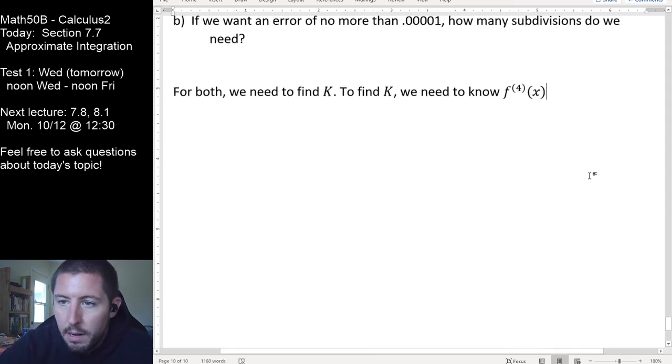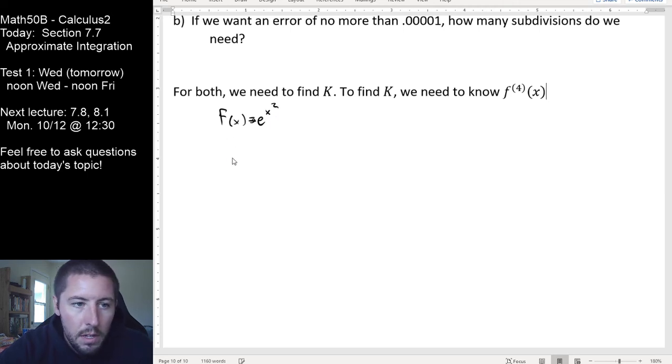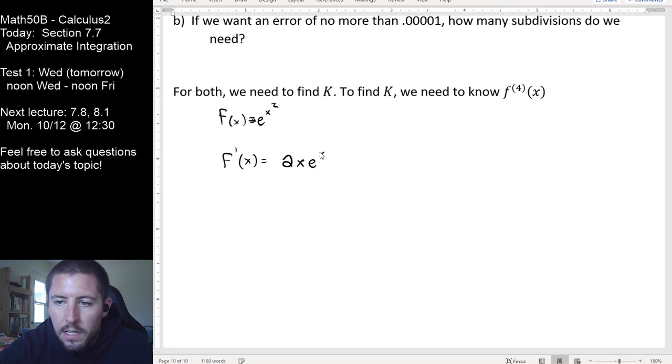So the first thing that I'm going to do here is say, all right, f of x is e to the x squared. Therefore, f prime of x, doing a little bit of chain rule here, should be the derivative of the outside function, which is just e to the x squared. The derivative of the inside function is 2x. So I'm going to get a 2x e to the x squared. Here's my first derivative. I need my fourth derivative.